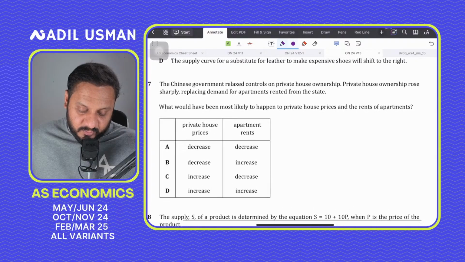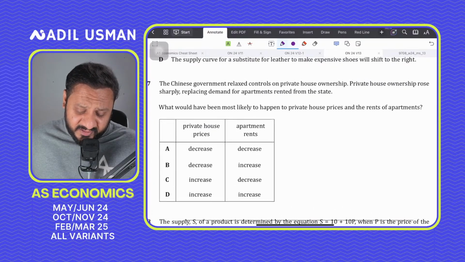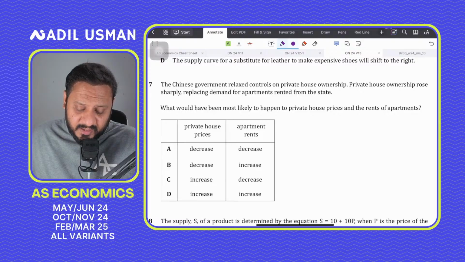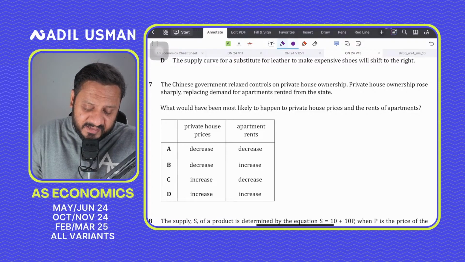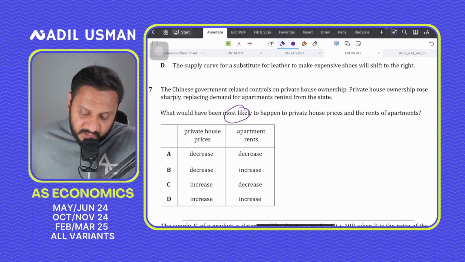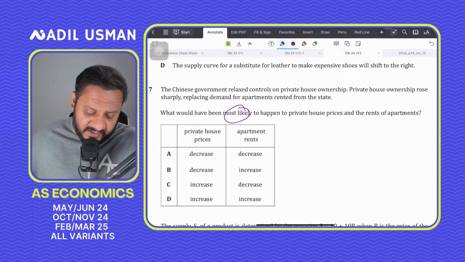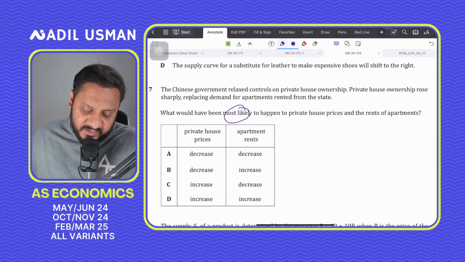Private house ownership rose sharply, replacing demand for apartments rented from the state. What would have been the most likely to happen? Saying most likely, so in most likely questions two options are always confusing. To happen to private housing prices and the rents of the apartments. So demand for private houses will increase because the government is